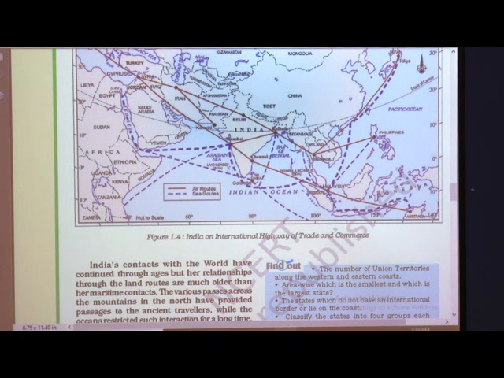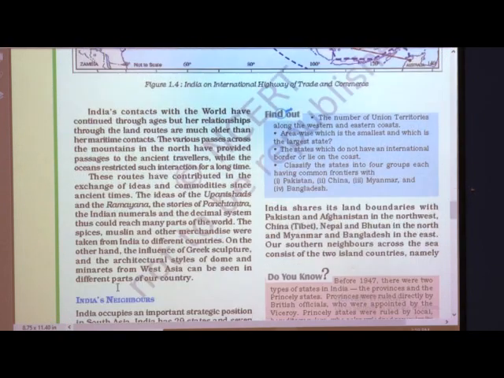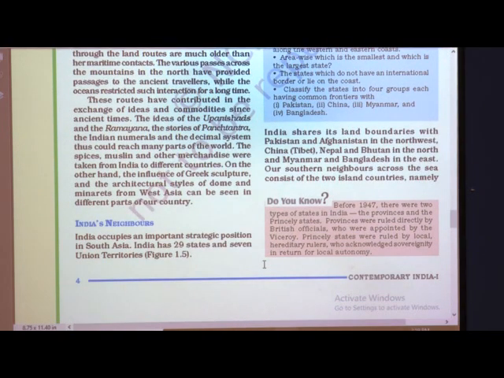It occupies an important strategic position in South Asia. In your textbook, there are 29 states in India. But in the latest textbook, since last year, Jammu and Kashmir has also been included in the union territories. So now, students, there are 28 states and 9 union territories.